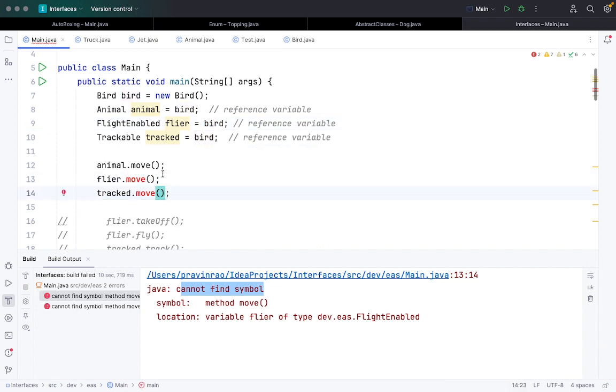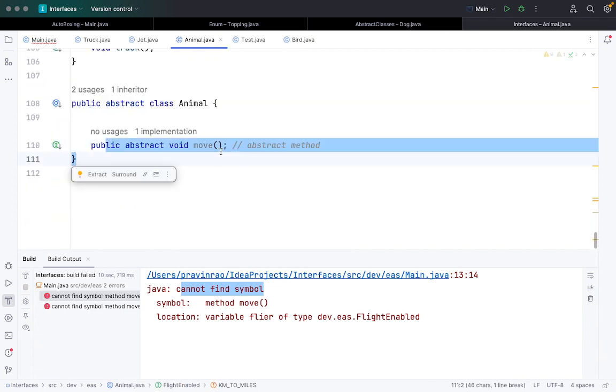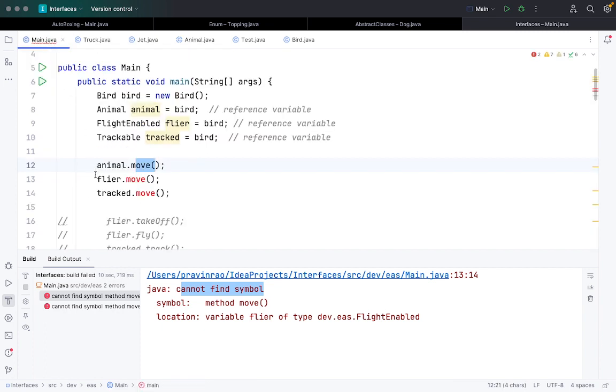Okay, so the reason is simple. Even though I can refer to the same object here, I cannot access a function which is written in some other interface or other class. In this case, the move function was initially defined in the animal abstract class, so only an animal object can access it. The interfaces have not inherited the animal abstract class. That's why it can't access this move function, and that's why you're getting this cannot find symbol.